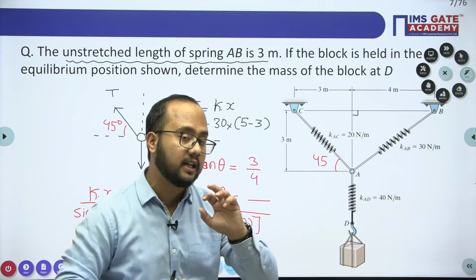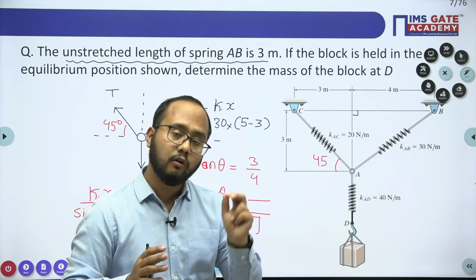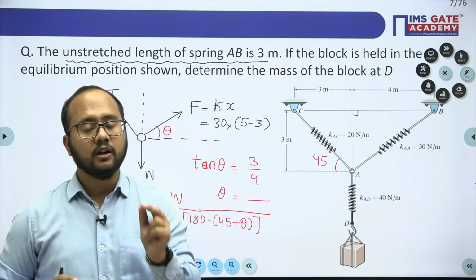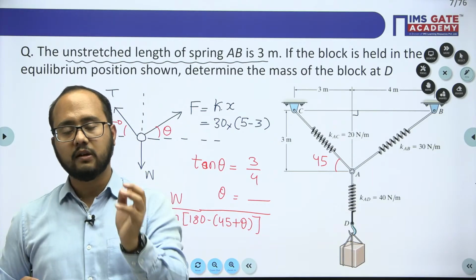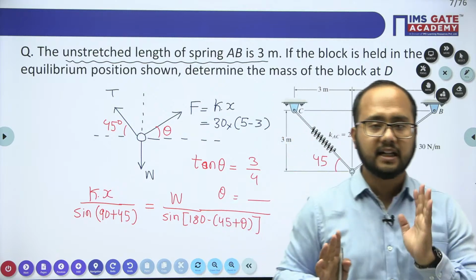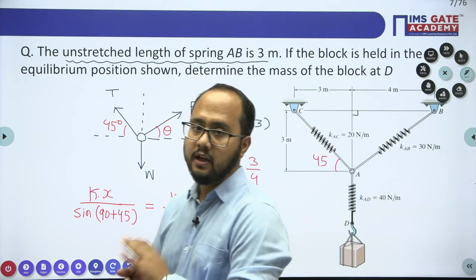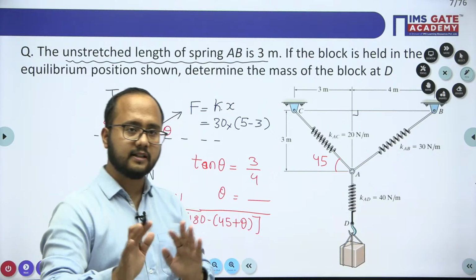Whenever the body is in equilibrium and only 3 forces are acting on the body, then all 3 forces will be concurrent. All 3 forces will pass through a single point. That is a very important point that we need to understand from Lami's theorem. I hope this particular point is clear to everybody.